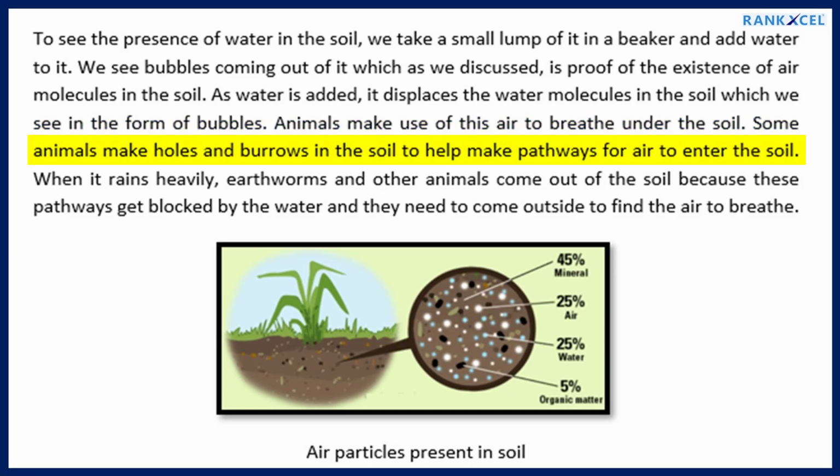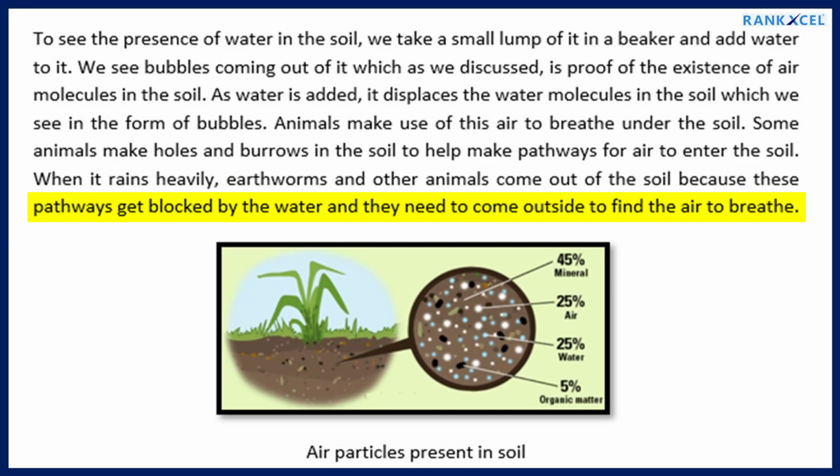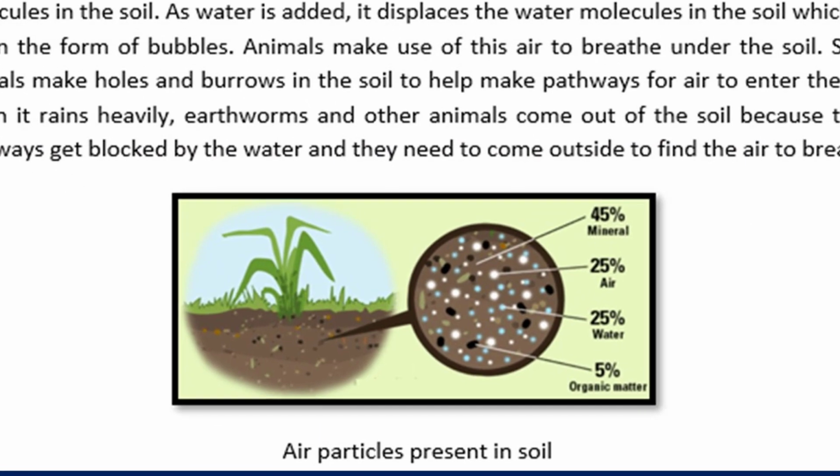Some animals make holes and burrows in the soil to help make pathways for air to enter the soil. When it rains heavily, earthworms and other animals come out of the soil because these pathways get blocked by the water and they need to come outside to find the air to breathe. Air particles present in soil.